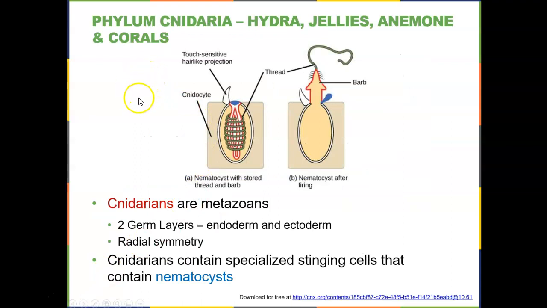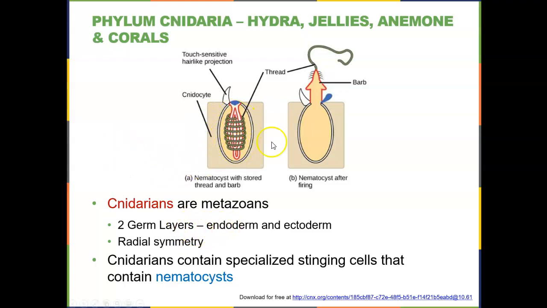We move on to our next phylum, which is the phylum Cnidaria. The cnidarians include hydra that we looked at in lab, jellies, previously known as jellyfish, sea anemones, and corals. So the cnidarians are metazoans, so they do have true tissues. This group has only two germ layers, only the endoderm and the ectoderm, and they exhibit radial symmetry. Additionally, all cnidarians contain specialized stinging cells.